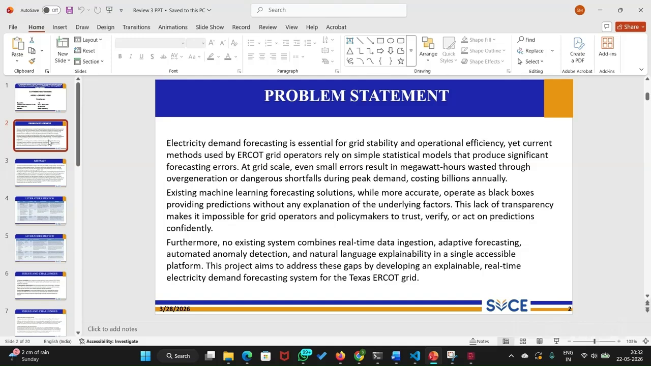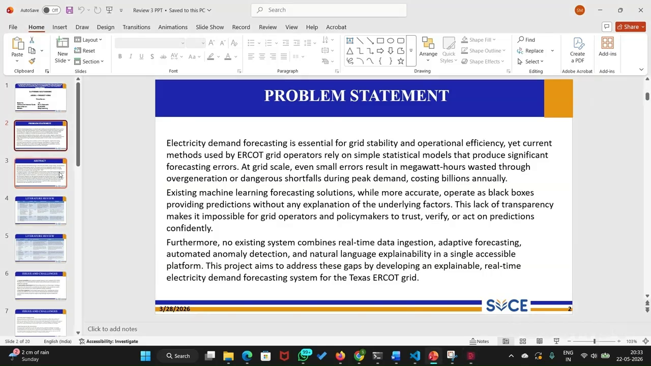Now, some ML models do exist for this, and they are more accurate. But here's the catch: they are complete black boxes. They give you a prediction, but they don't tell you why. And if you are a grid operator, you can't just trust a number that you don't understand. On top of that, there is no single system out there that combines live data forecasting, anomaly detection, and explainability altogether. That gap is exactly what this project solves.